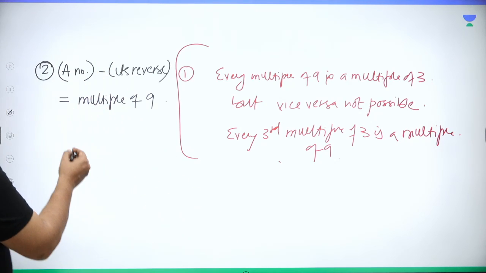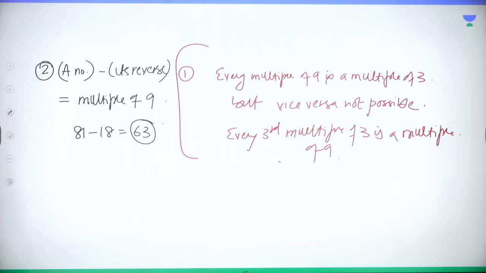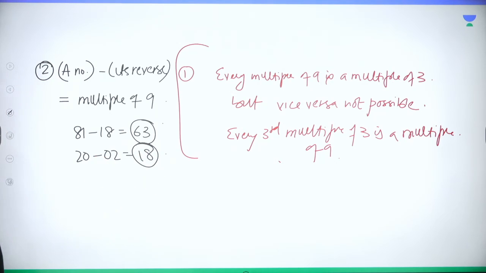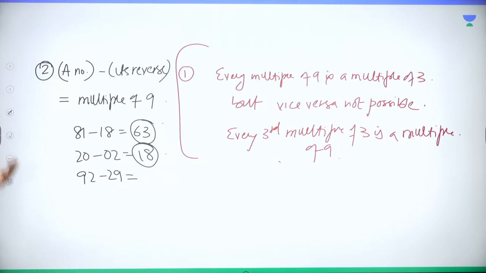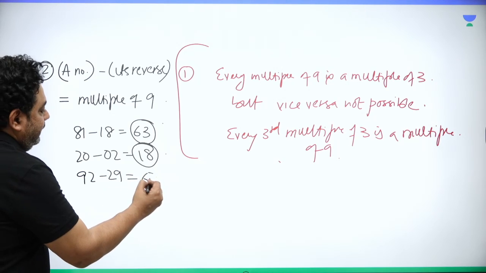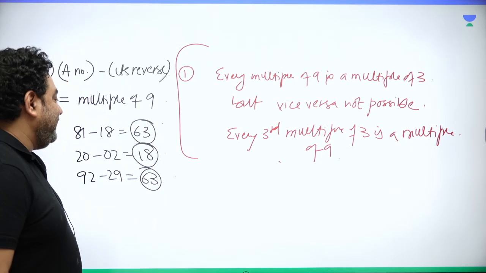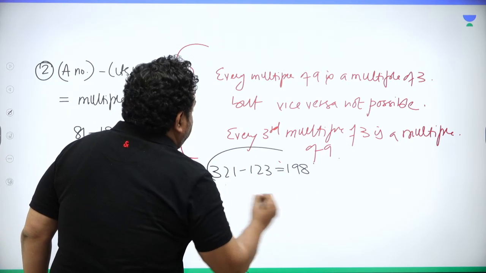So just check out, two-digit number: 81 minus 18 is 63, a multiple of 9. I'm not lying, just check out. You may say, sir, are you sure? Just check out. 20 minus 02 is 18, a multiple of 9. I'm not lying, right? 92 minus 29, so 92 minus 30 plus 1 is again 63, a multiple of 9. Sir, check out a three-digit number, sir, right? So I say 321 minus 123 is 198, a multiple of 9.